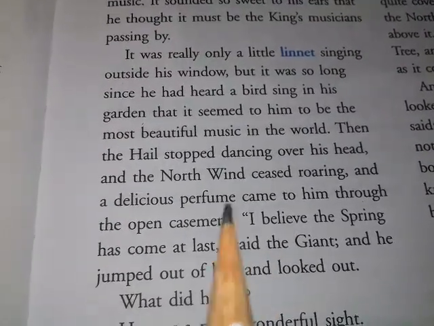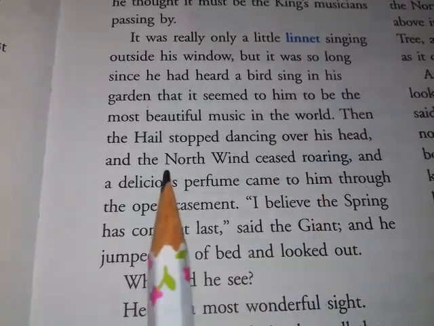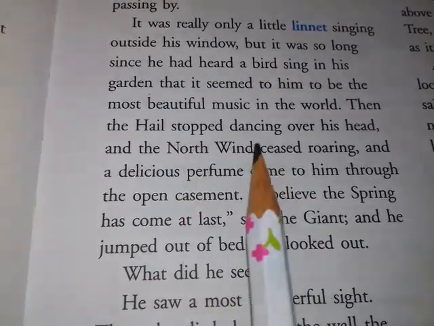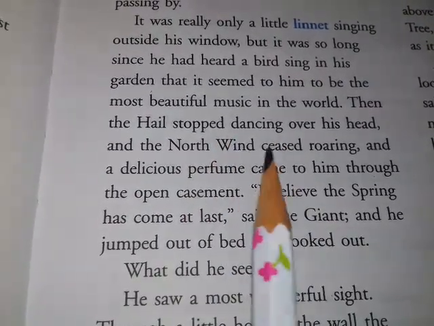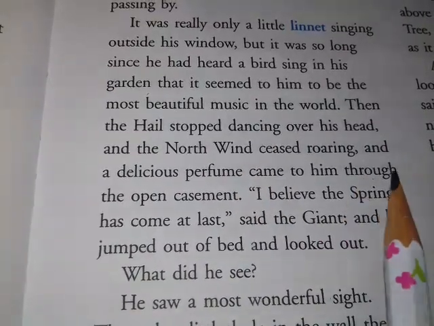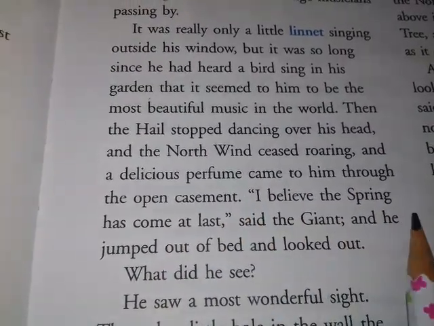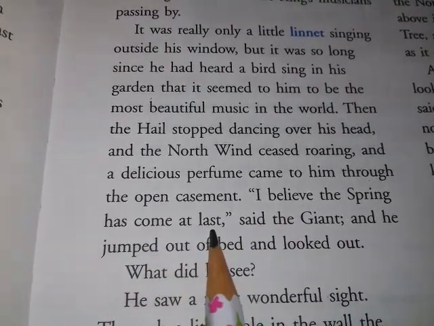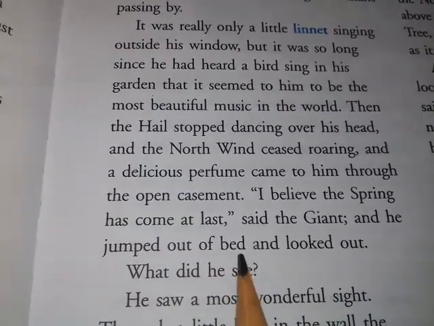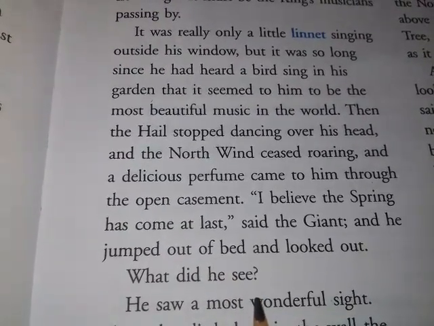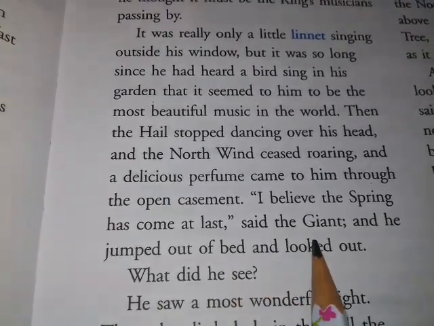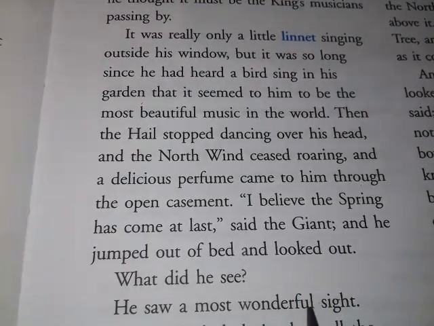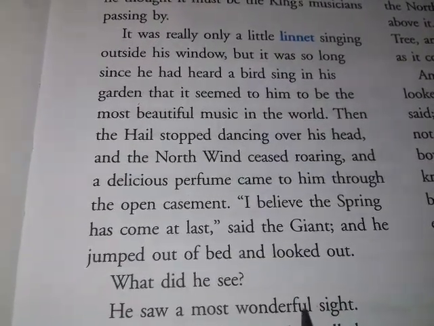Then the hail stopped dancing over his head and the north wind ceased roaring. Ceased means stopped. So the hail also stopped dancing in the giant's garden, and the north wind suddenly also stopped roaring, and a delicious perfume spread all over through the open casement. "I believe the spring has come at last." So the giant said to himself that he believes that now the spring season has finally come to his garden. He jumped out of bed and looked out. So in surprise and happiness, he jumped out of his bed and looked outside.